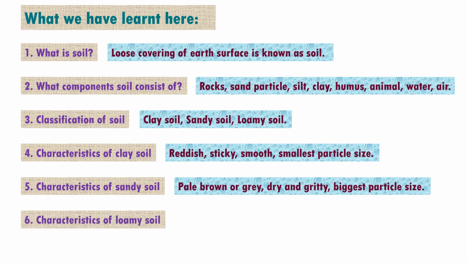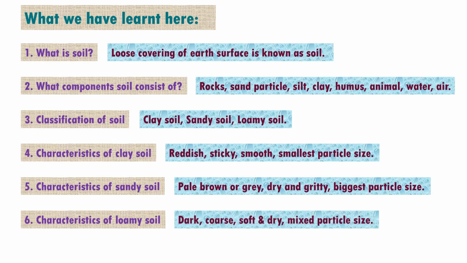Then we have learned about the characteristics of loamy soil. In loamy soil, we see that it's dark in color. And when we try to find out how the soil feels, we have seen that it's coarse, soft, and dry. And when we look at the particle size, we have seen that it is mixed. That means some particles are bigger and some particles are smaller. And also we have seen that it is mixed with sand or silt and humus as well.